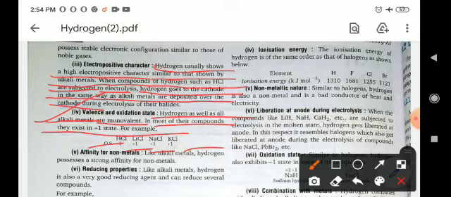Now, affinity for non-metals. Like alkali metals, hydrogen possesses a strong affinity for non-metals, meaning they can attract non-metals. Now, reducing character.